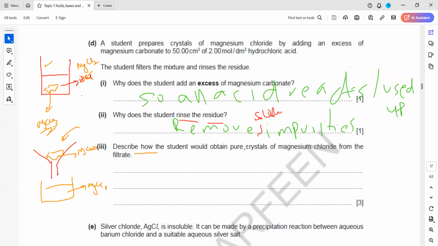Describe how the student would obtain pure crystals from the filtrate. You have to mention the points: we will heat and concentrate the solution till the point of crystallization.